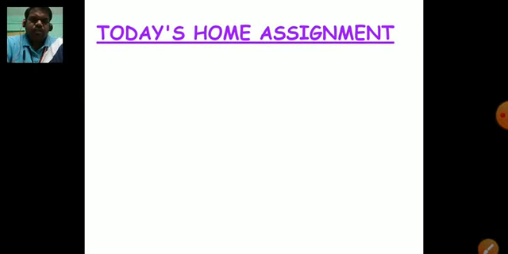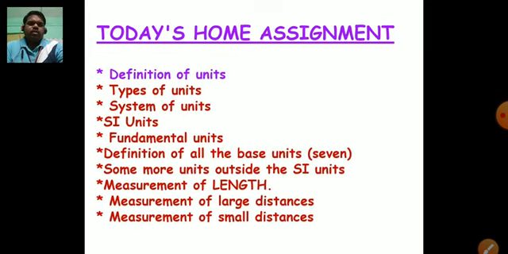So in this way, we have completed measurement of lengths. Now let us see what is today's home assignment. Today you are supposed to write the following things in your classwork notes. First, definition of units, its types, system of units, then fundamental units, then definition of all the base units. There are 7 base units. Its definitions you are supposed to memorize and write in your classwork.